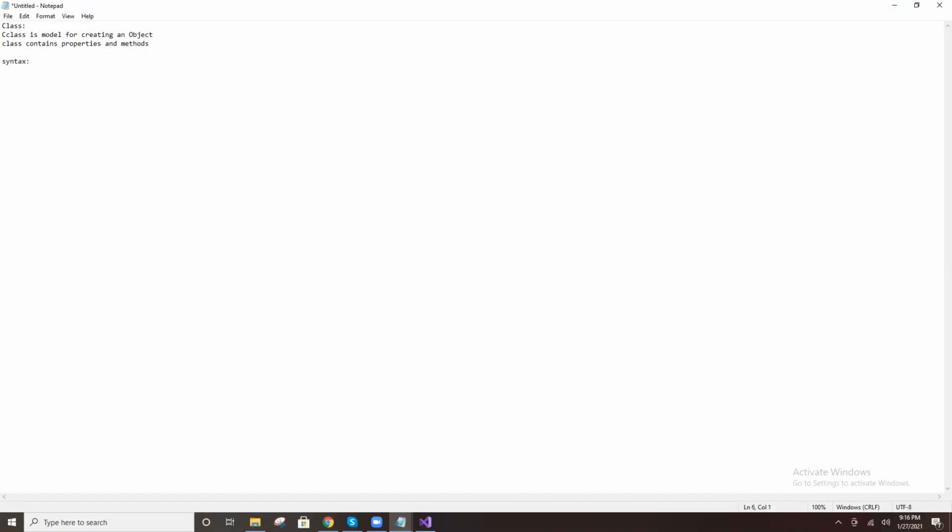How to create a class now? Some keywords are there. Class is one keyword. See, class is a keyword, then the class name, any name, and then open bracket and close bracket. This is the syntax for creating a class.